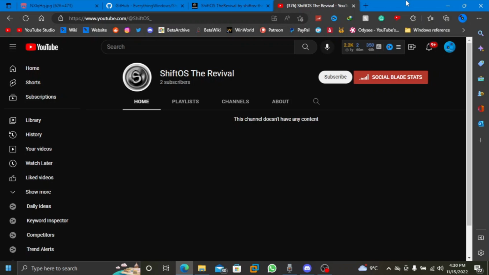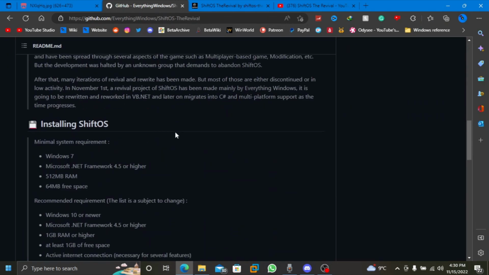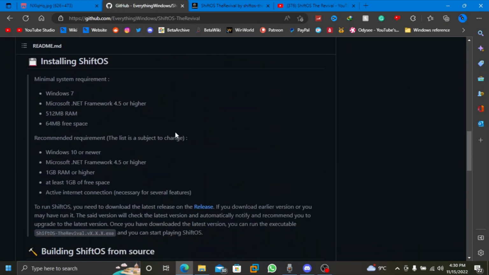So now, we are on version 0.2.5. As you can see on the GitHub, in order to install ShiftOS, the minimum requirement is Windows 7 with Microsoft .NET Framework 4.5 or higher installed, 512 MB of RAM, and 64 MB of free space. The recommended requirement is Windows 10 or newer, also Microsoft .NET Framework 4.5 or higher, 1 GB of RAM or higher, at least 1 GB of space or higher, and an active internet connection.